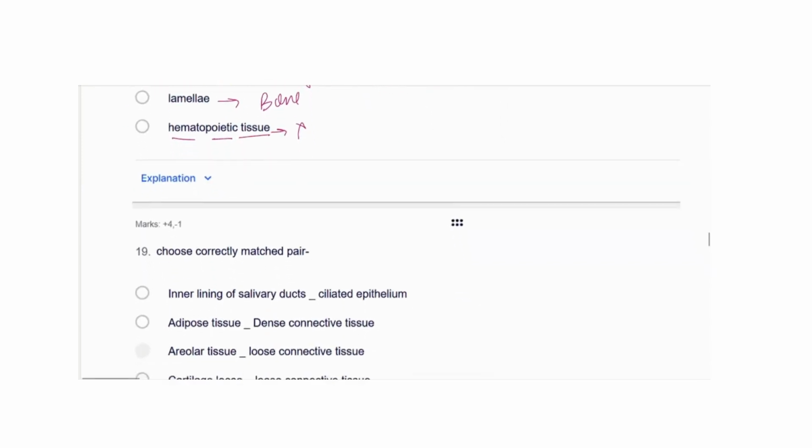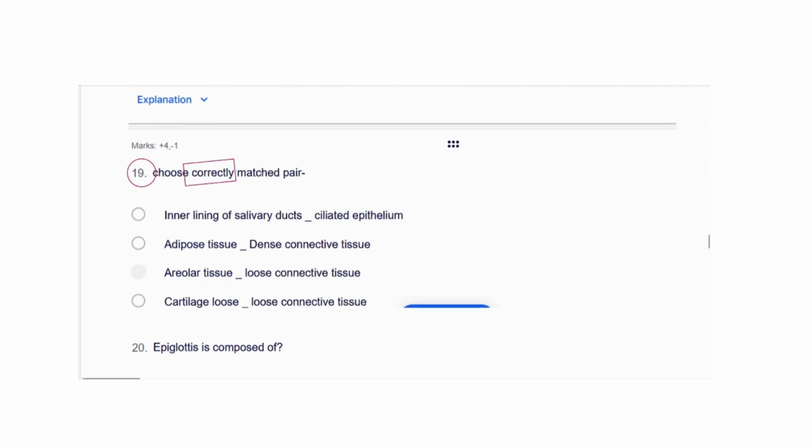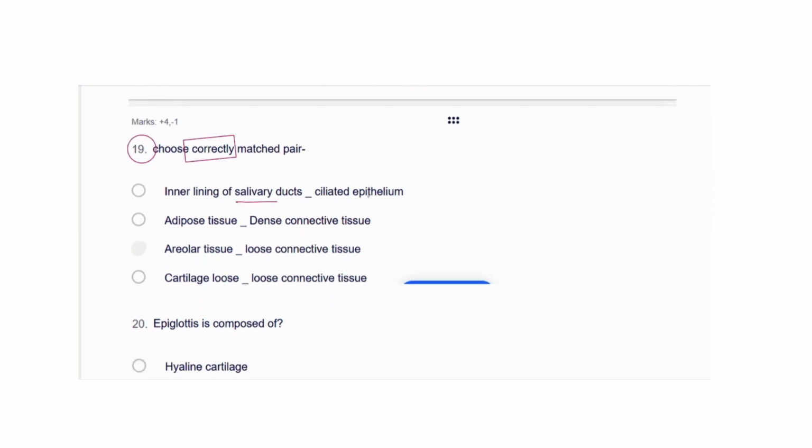Then question number 19: choose the correctly matched pair. Inner lining of the salivary duct which is ciliated, they are asking. The inner lining of the salivary duct does not have ciliated epithelium. Adipose tissues are dense connective tissue? No, it was loose connective tissue. We have seen many times, so again it is wrong. Areolar tissue is loose connective tissue, absolutely correct. And cartilage, loose connective tissue? No, cartilage is not loose connective tissue, it is a specialized connective tissue.